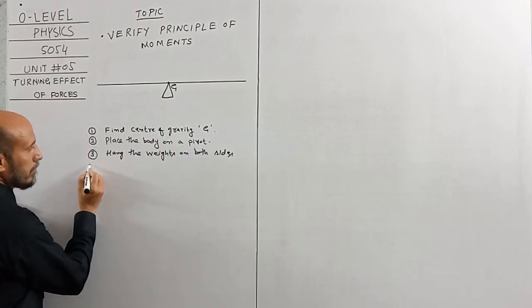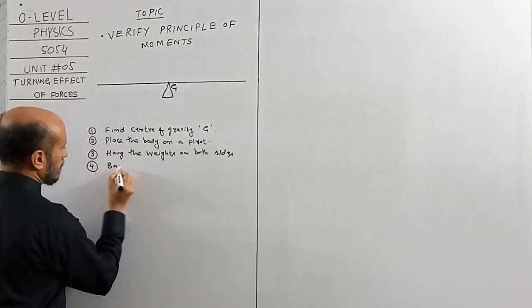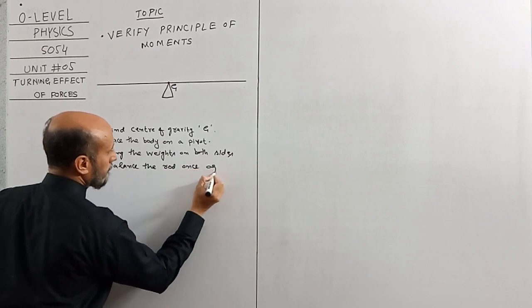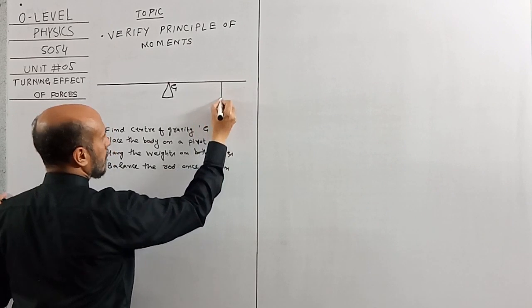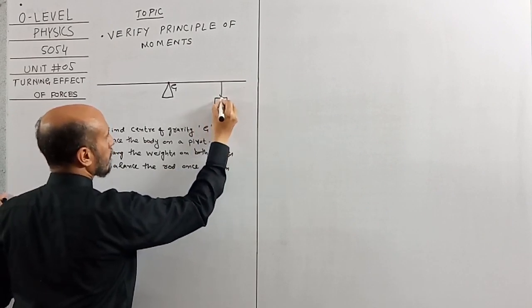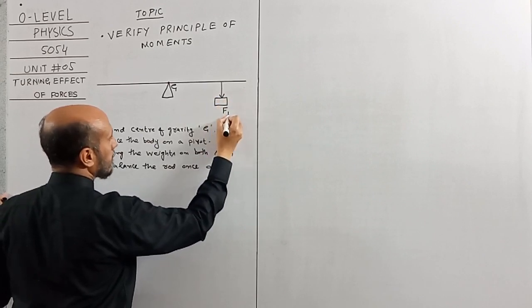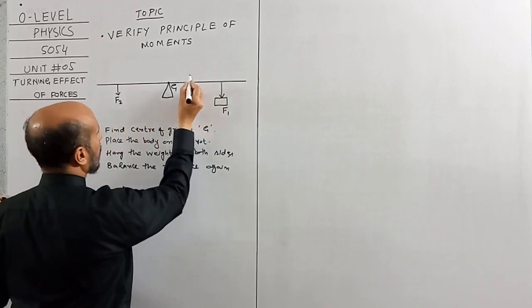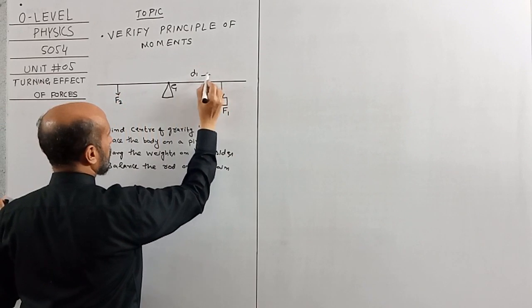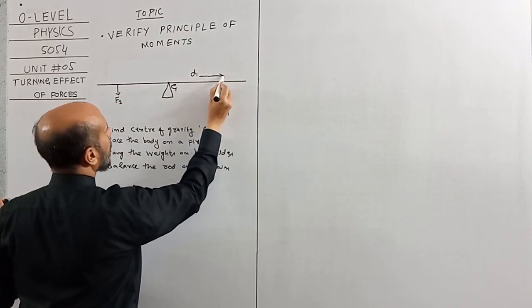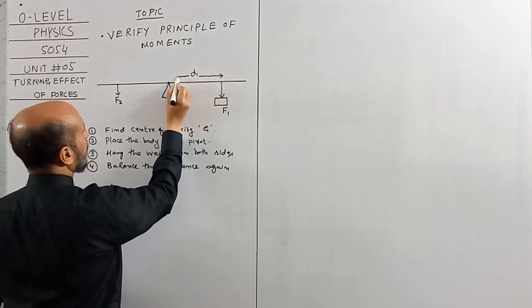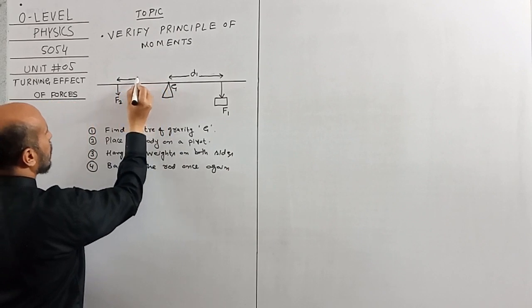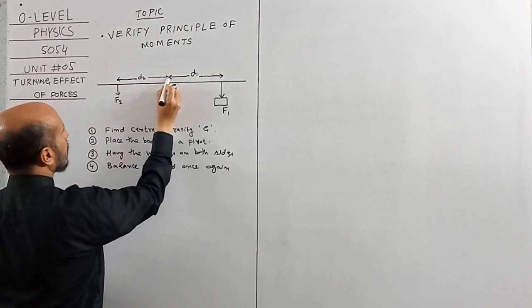Balance the rod once again. Okay, I have assumed that this will be F1, this will be F2, the perpendicular distance from the point where it was hung to the pivot was D1, and the perpendicular distance of force 2 or weight 2 from the pivot is D2. Now apply